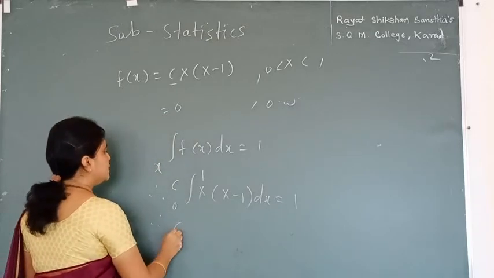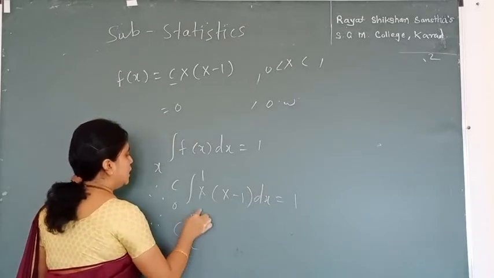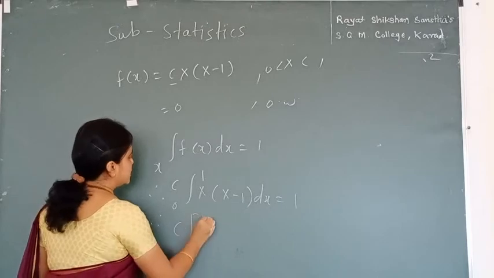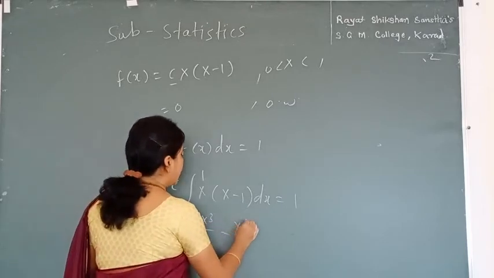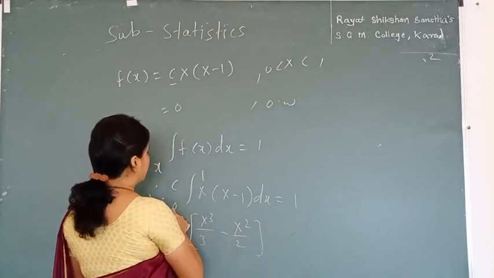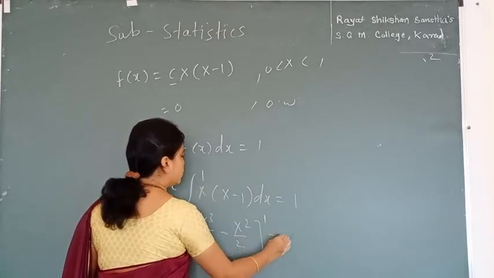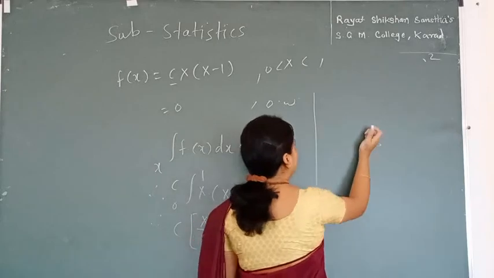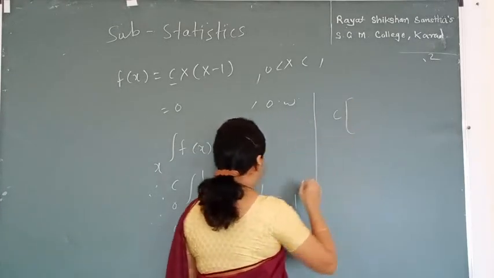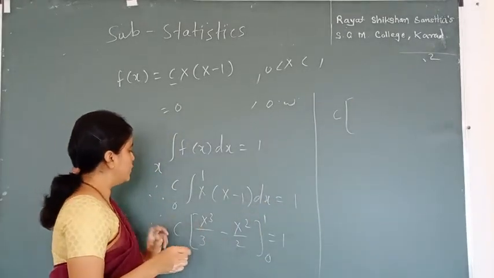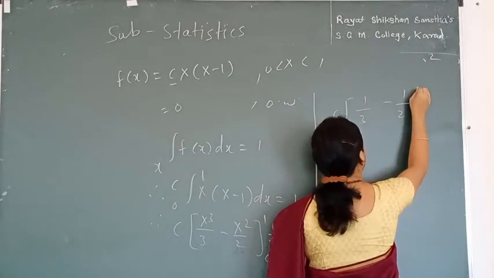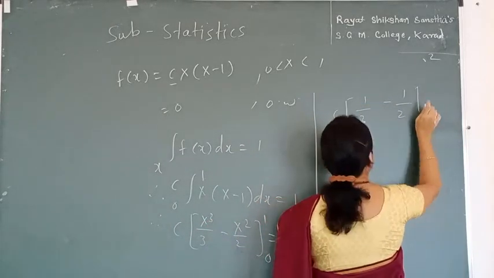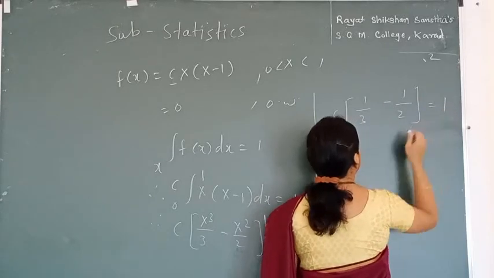So we can solve this integral as c, then integration of this becomes x cube divided by 3 minus x square divided by 2, the range is 0 to 1 is equal to 1. So we get this as c. I can put the value. The first value is 1, so it becomes 1 by 3 minus half, and if I put 0, it doesn't matter my equation. This is equal to 1.